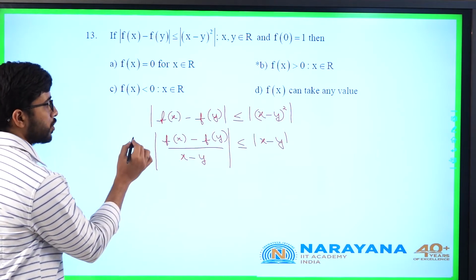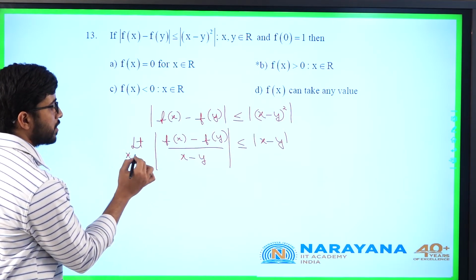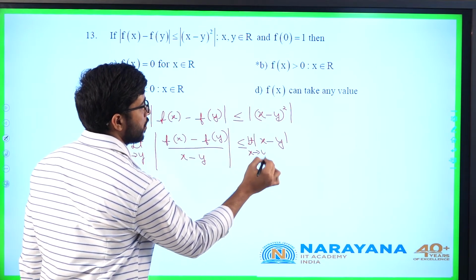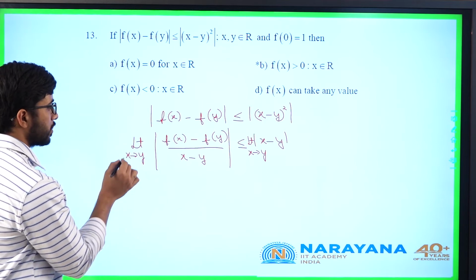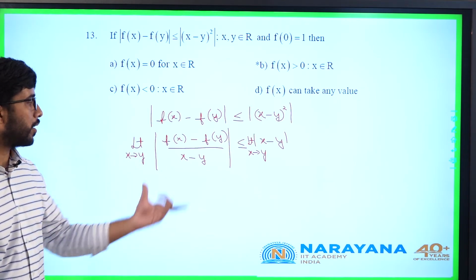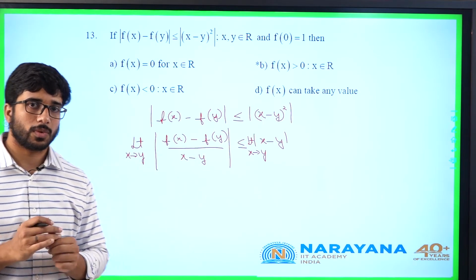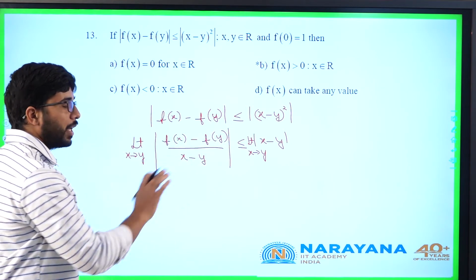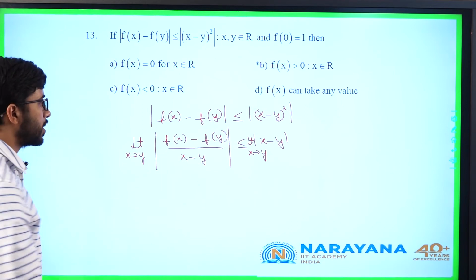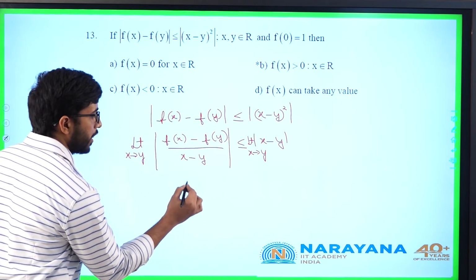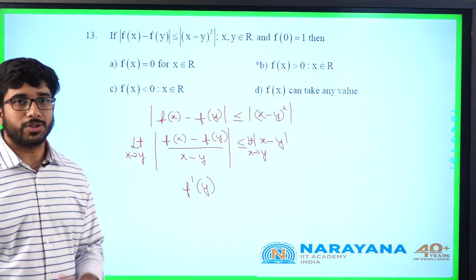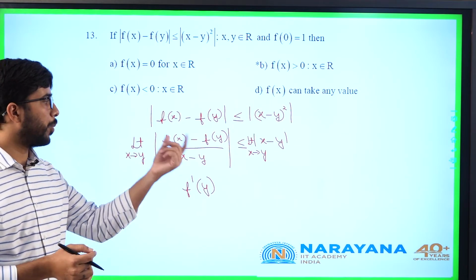Now I will apply the limit x tends to y here. Limit x tends to y on both sides. What will this value be? This value will be 0 and this value will be 0. So this whole expression tends to f dash of y, the slope at y.